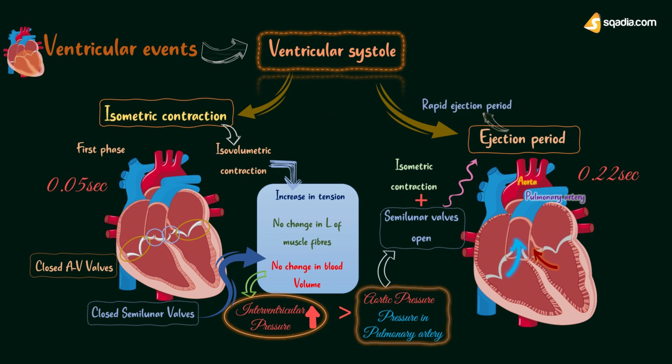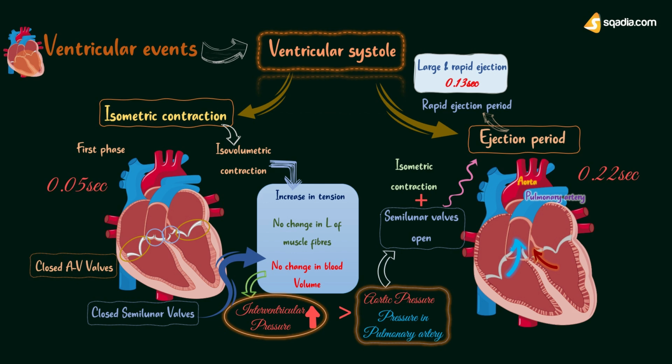Ejection period is of 2 stages. First stage is the rapid ejection period. It starts immediately after the opening of semilunar valves. During this stage, a large amount of blood is rapidly ejected from both the ventricles.